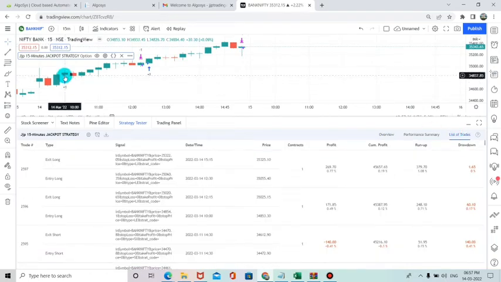Today morning the 10 o'clock candle was executed at this point, and the square up happened at 12:15. Again the buy entry was taken once the condition was satisfied again at 12:30. Then again the square up was taken at 3:15, and finally it reached this many points. So these are the 2 trades executed today.